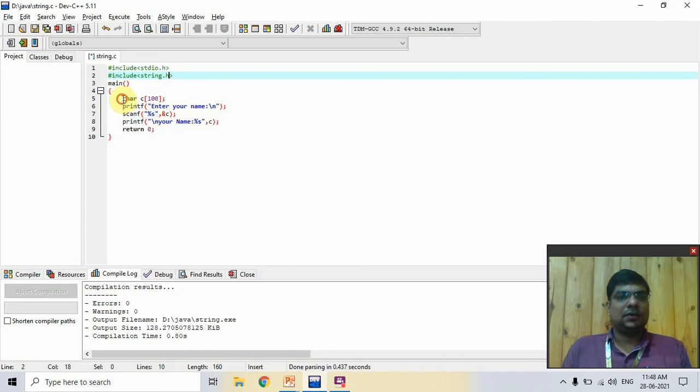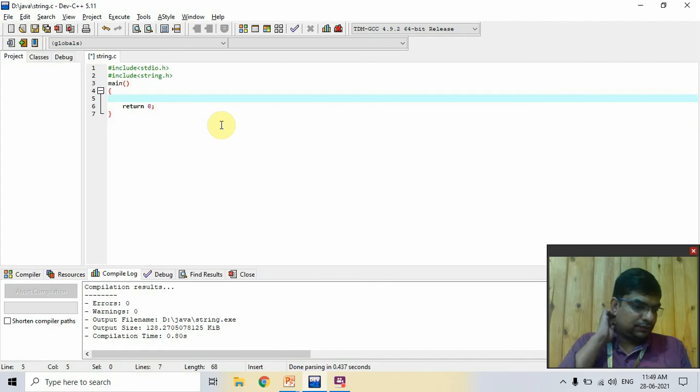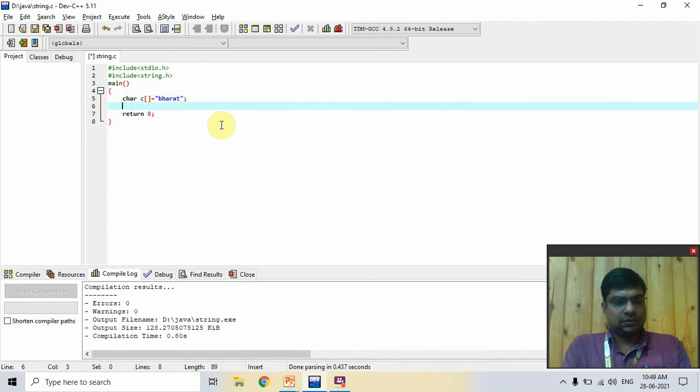I directly create c1 equal to "bharat", second c2 is equal to "bhushan", semicolon. Now you print this.